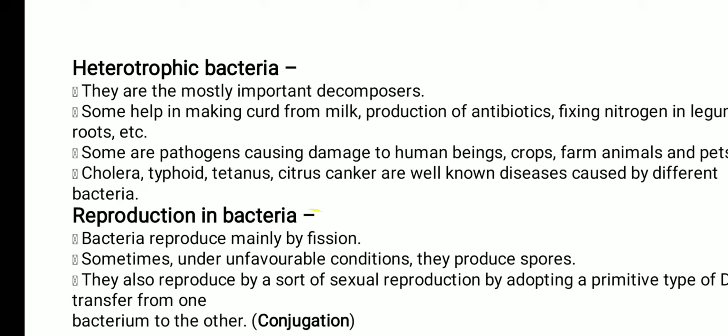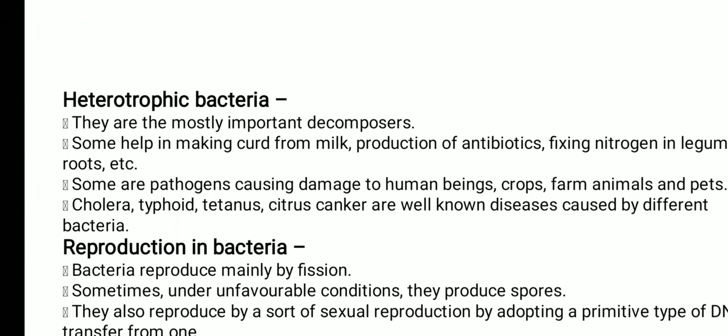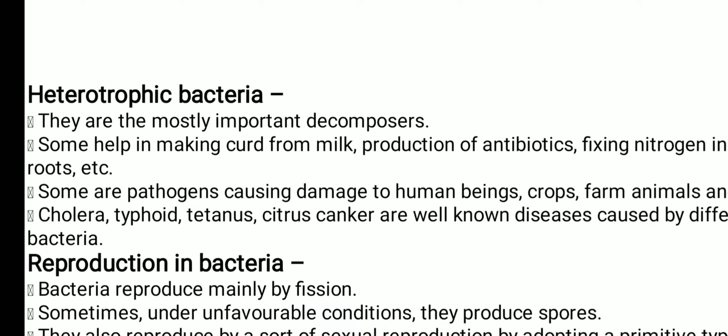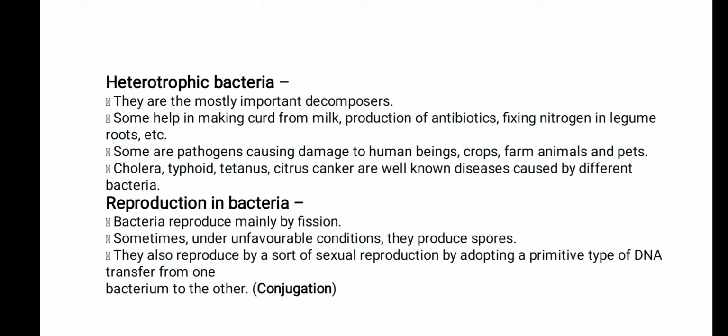The most important characteristic of these plants is that in the roots they have nodule-like structures. Some knots are present, called the nodules. Inside that nodule the bacteria reside and convert the atmospheric nitrogen into the available nitrate and nitrite form. Next, some are pathogenic. Again the question arises, what are pathogenic? Pathogenic means disease causing agents. They cause damage to human beings, crops, animals, and pets.